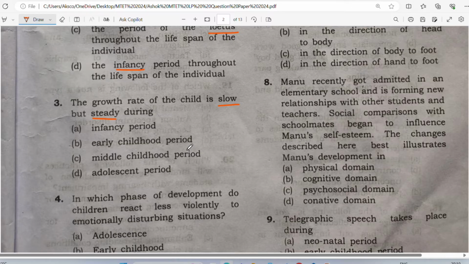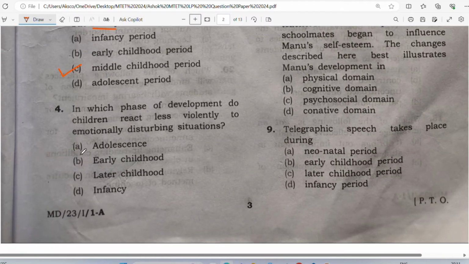So answer. I expect you to answer. This is a very easy question. Infancy period, or early childhood period, or middle childhood period, or adolescence period? So let me give you the correct answer. The correct answer is option C, which means when the child is in their middle age period, then the rate of growth is slow and at the same time it is continuous or steady. Alright, let's go to the next question now.